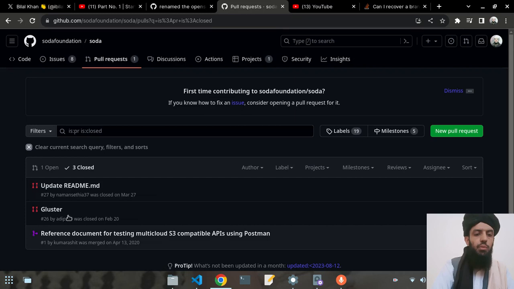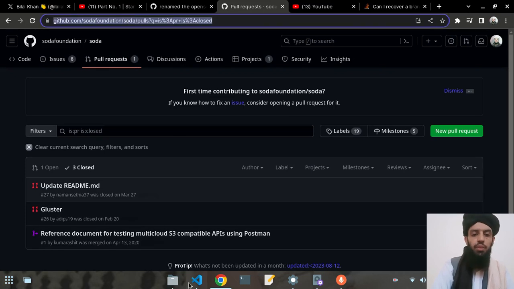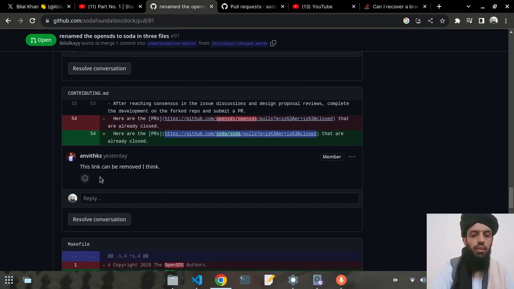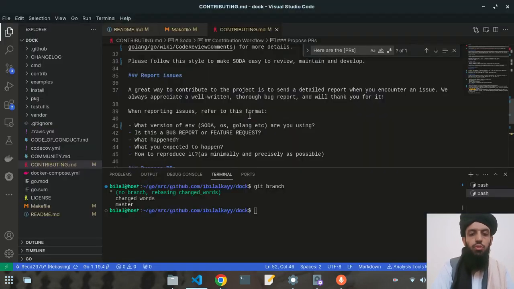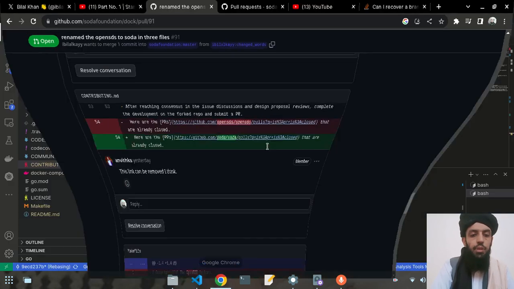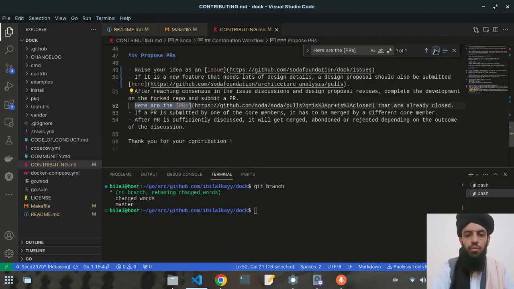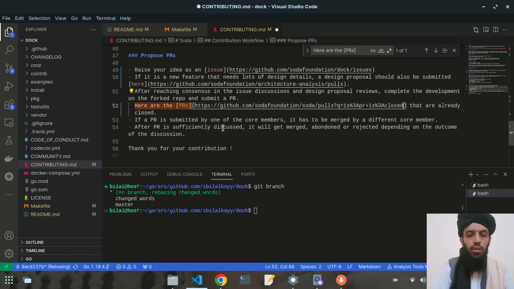Yeah, these are showing me the closed link. So let's copy this. I just changed Soda Foundation instead of Soda. As you can see here, this link can be removed, so I changed this from Soda to Soda Foundation. So yeah, here are the PRs. Where are the PRs? As you can see here. Yeah, here you can see. Let's change this like this.